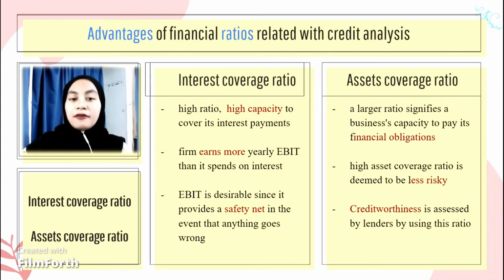These two are the coverage ratios that we employ to evaluate the credit analysis of the selected companies. First, the interest coverage ratio. The advantage of this ratio is that if the company has a high interest coverage ratio, then the firm has high capacity to cover its interest payment. Next, the firm also earns more EBIT than it spends on interest, as you can see on the slides. Finally, the assets coverage ratio.